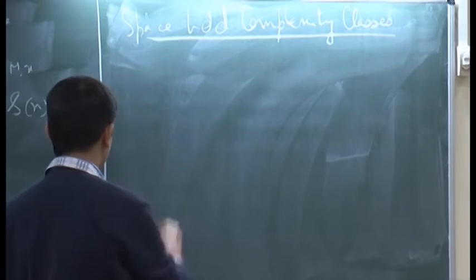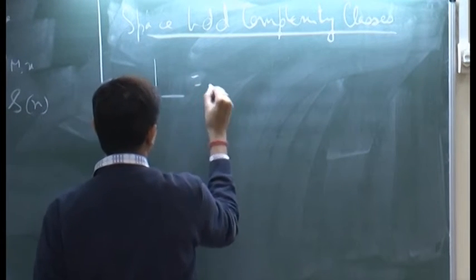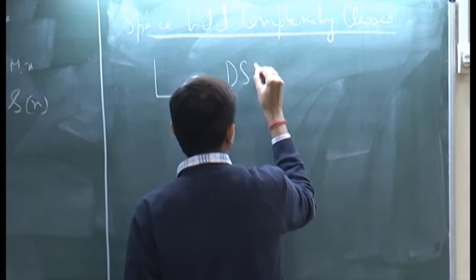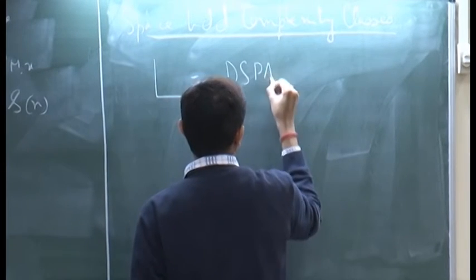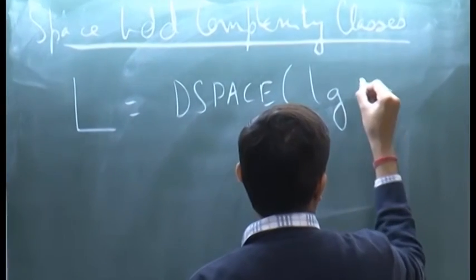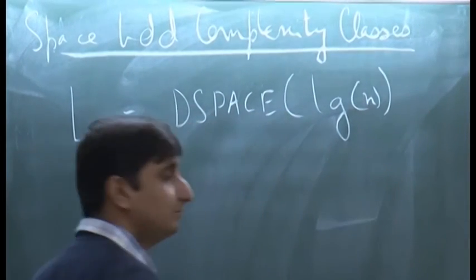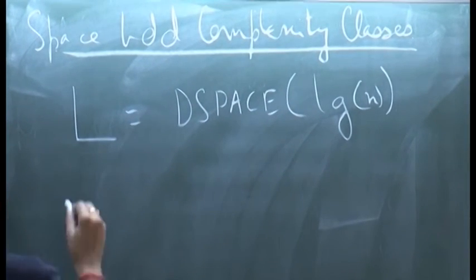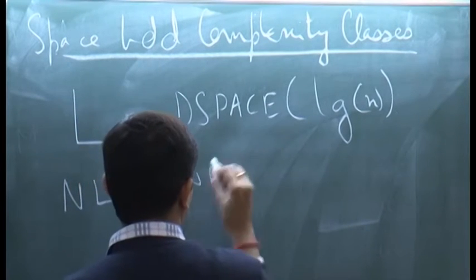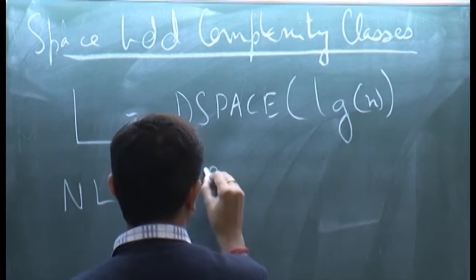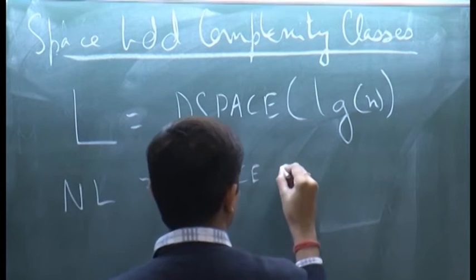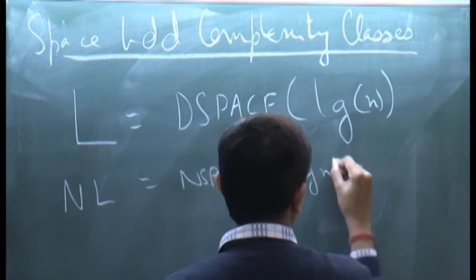We have the class L, which is D space of log of n, if we choose our function to be log n. Analogously we have NL, which is the non-deterministic variant of this class, N space of log n.